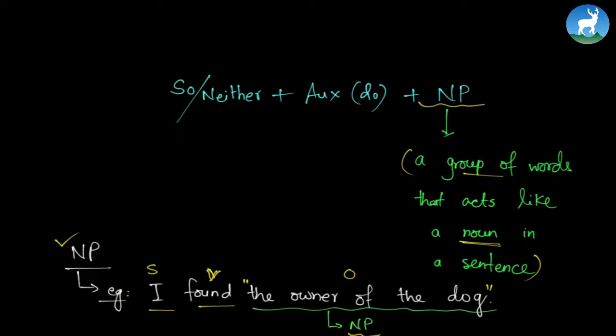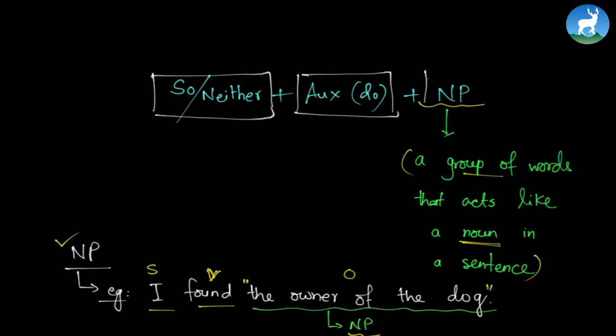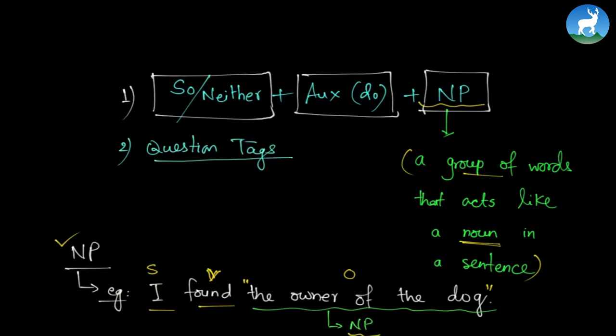We have neither plus auxiliary, mostly do, sometimes other structures also, and finally a noun phrase. So this is one agreement structure. We have other structures like question tags. This topic will be dealt with in detail in another segment of this video series.